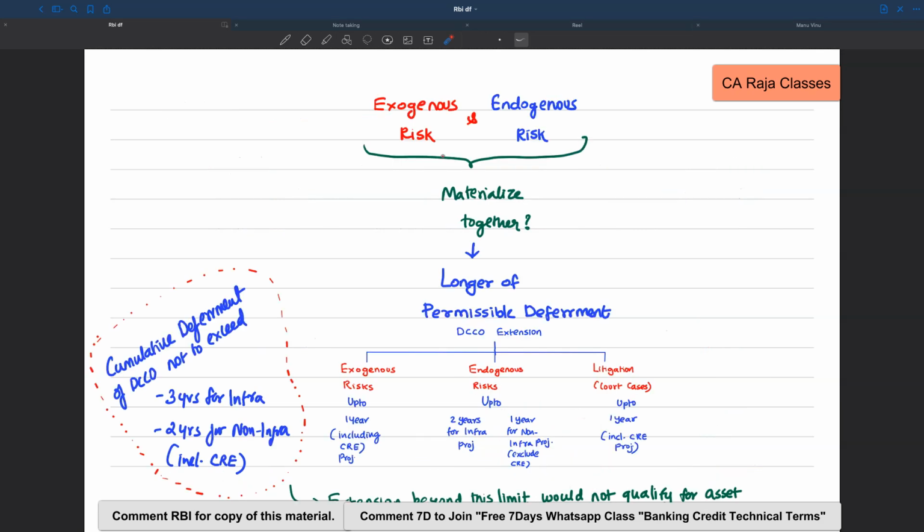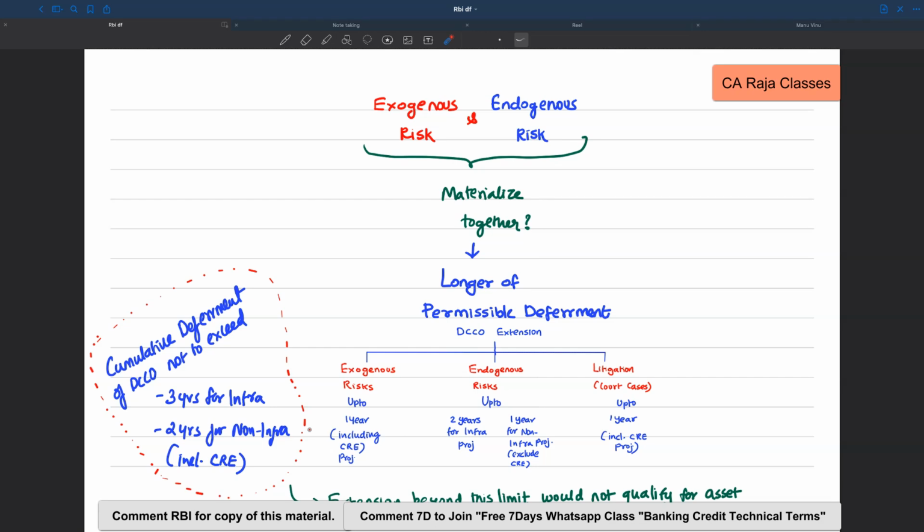And what will happen if both are going to materialize together? That is, both exogenous and endogenous risk are going to materialize together. In those cases, the longer of the permissible deferment can be availed. So, the cumulative deferment, the maximum that can be taken is 3 years for infra and 2 years for non-infra.